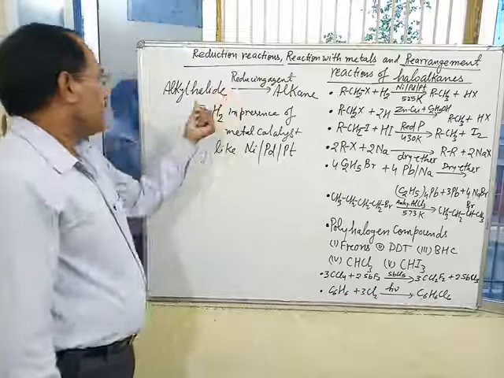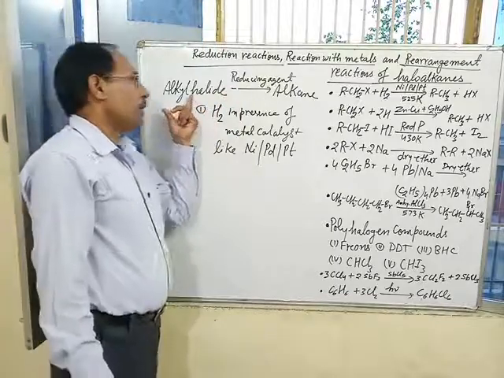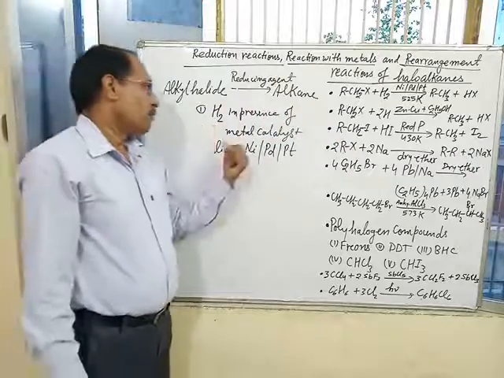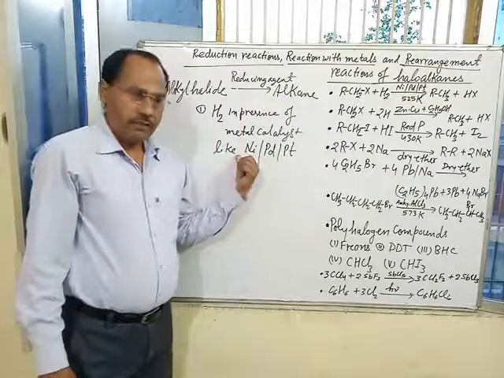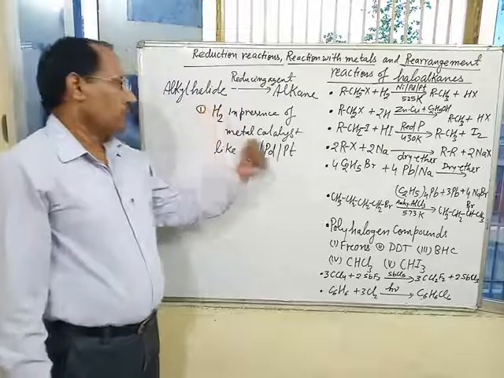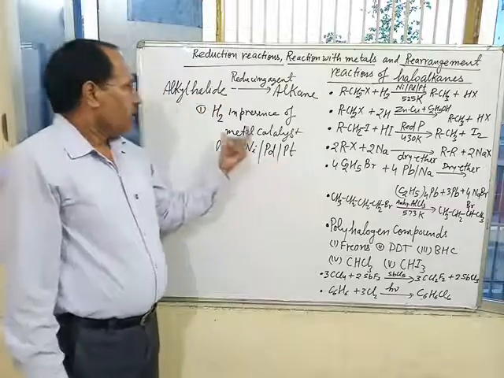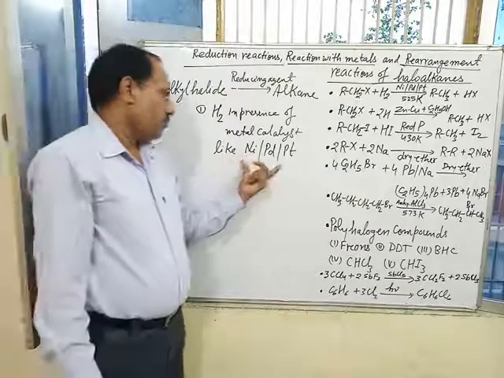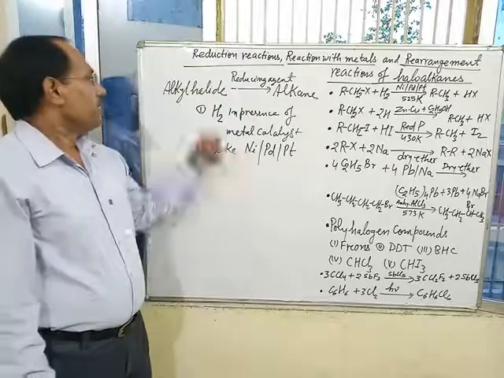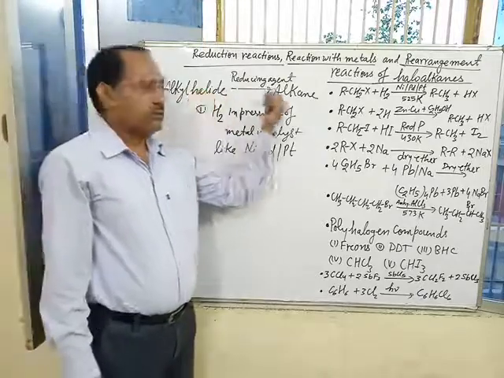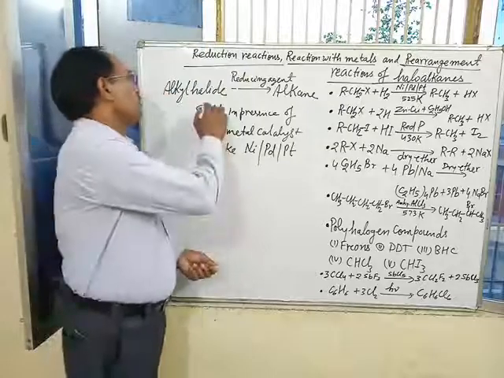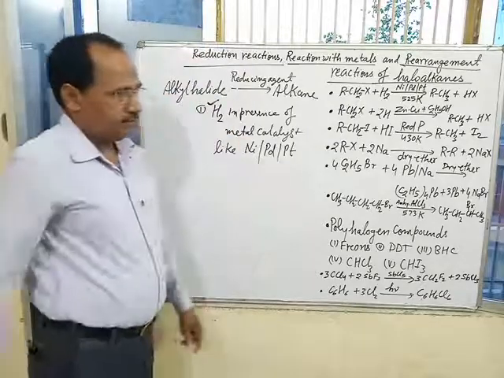The first reducing agent used for the reduction of alkyl halide to corresponding alkane is hydrogen in presence of nickel or palladium or platinum. In this reaction, metal catalyst increases the rate of reaction, means increases the conversion of alkyl halide to alkane, and hydrogen acts as the reducing agent.